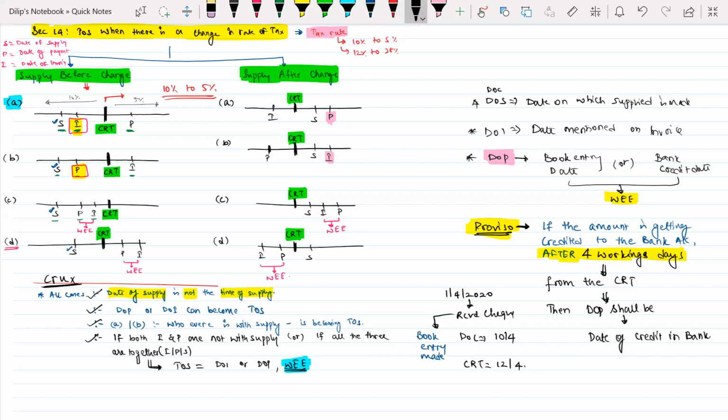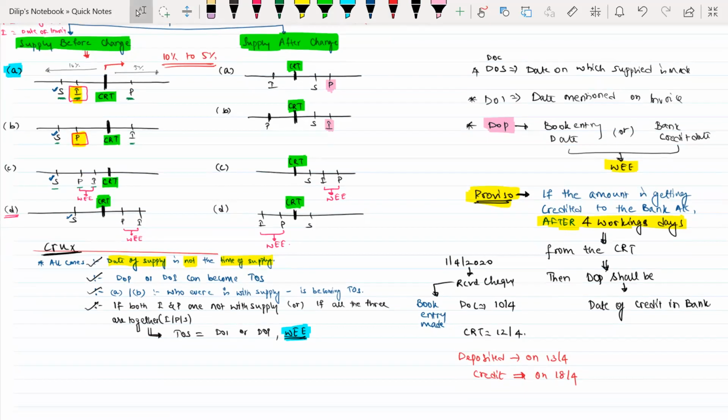Okay. Now you deposited the check in bank account on 13/4, and the amount got credited on 18/4, assuming there were no holidays during this period.